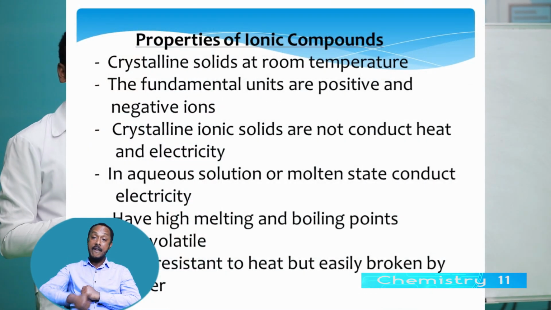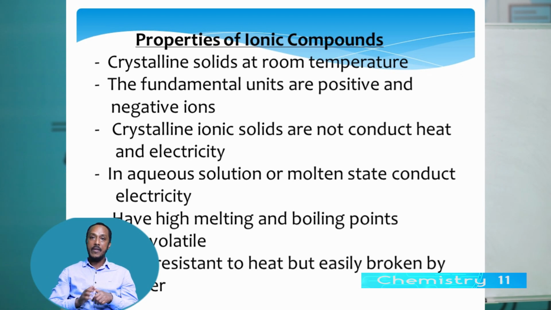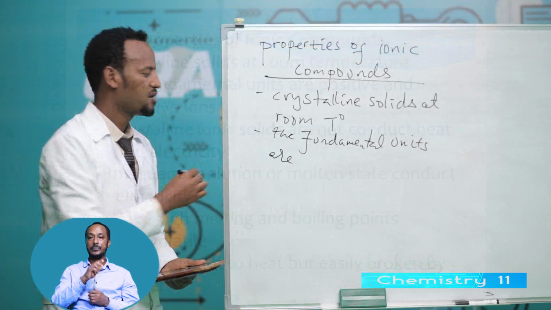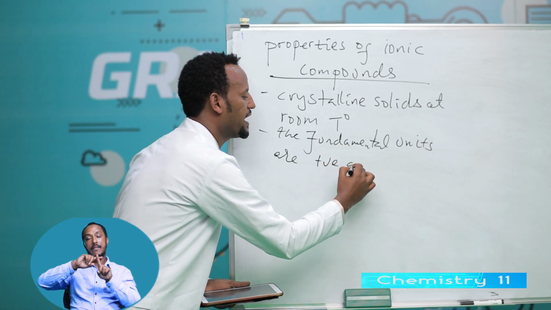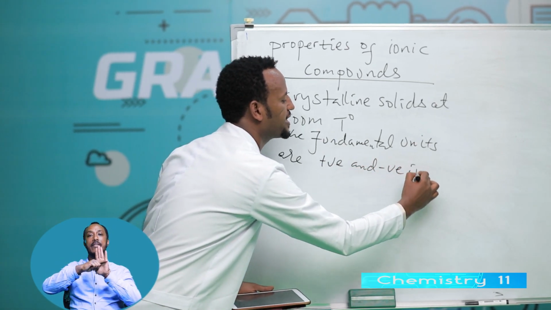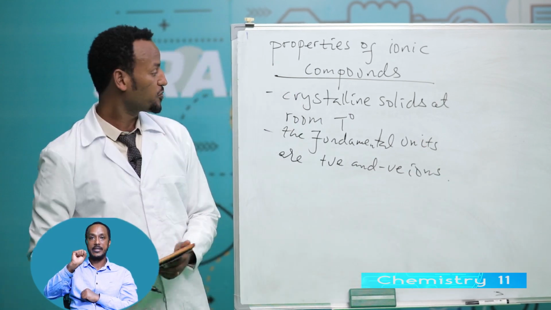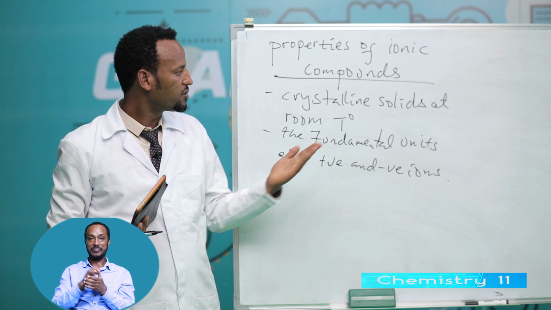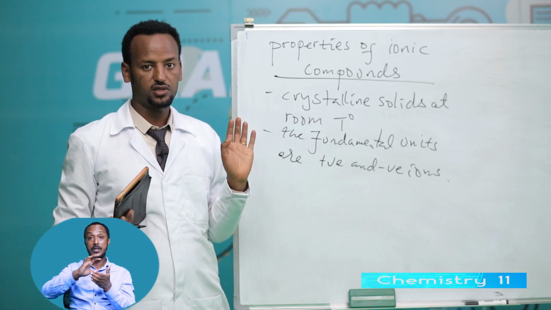The fundamental units are positive and negative ions. Look, this is the property of ionic compounds. One is crystalline solids at room temperature.